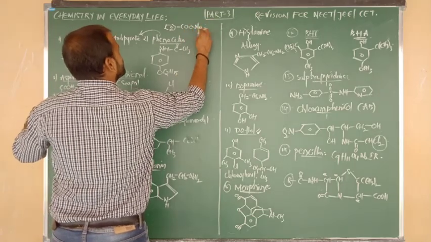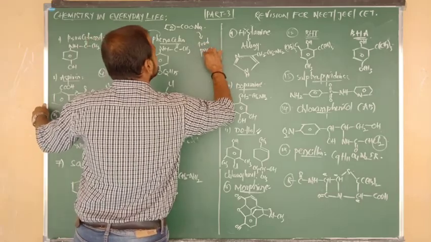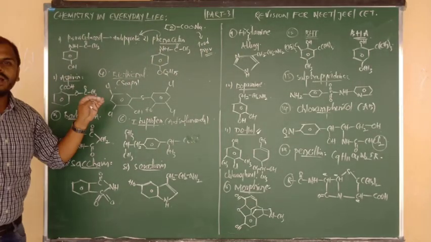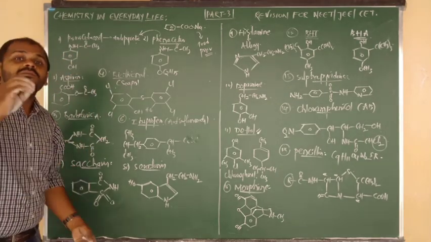And one more thing everyone knows: benzene bonded to COONa. This is sodium benzoate. What was it used as, beta? Food preservative. Used as what beta? Food preservative.